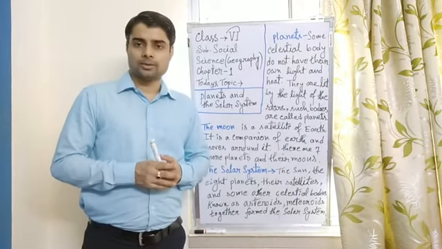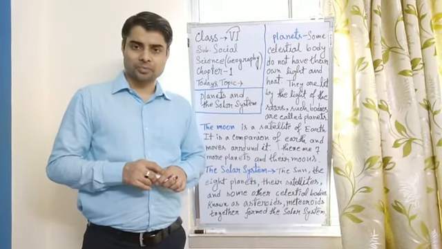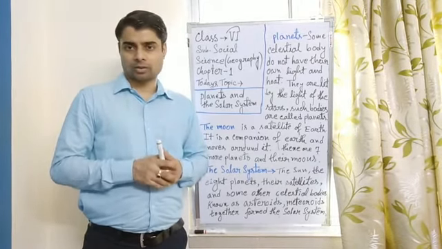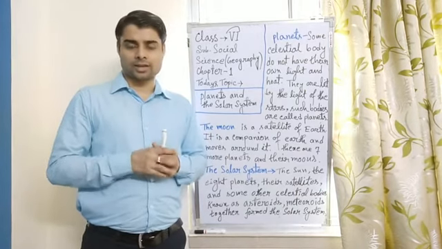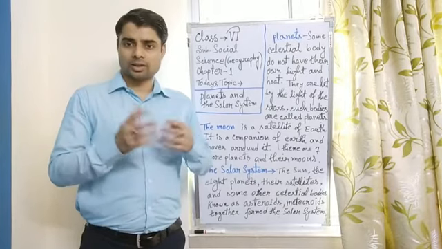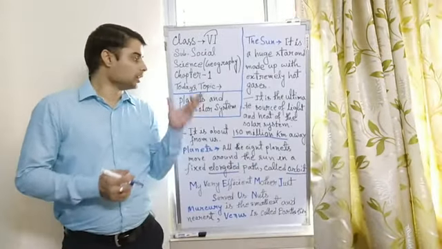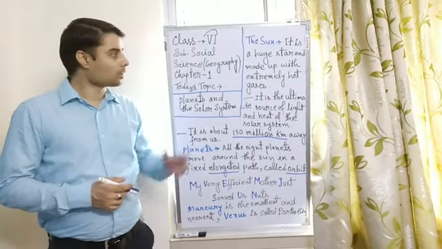And the word solar came from the main star of our system, the star that is situated in the center of the system. It is the sun. So let's see what are the features of the sun.